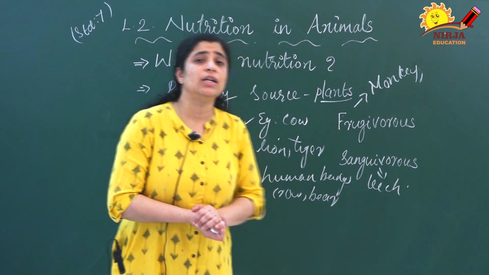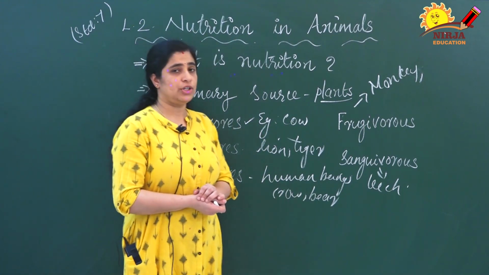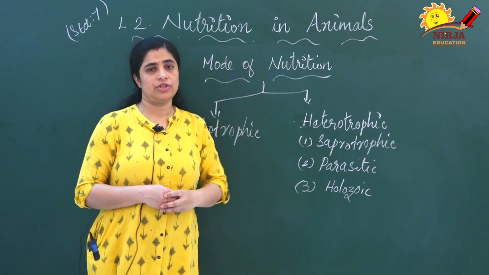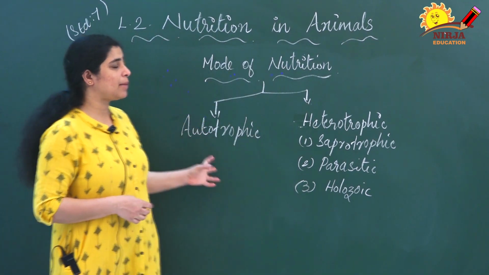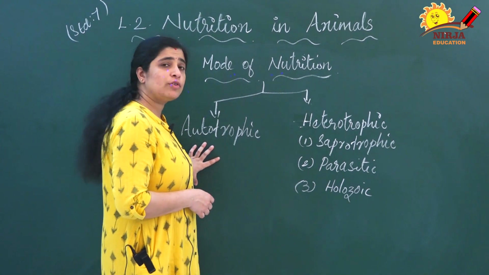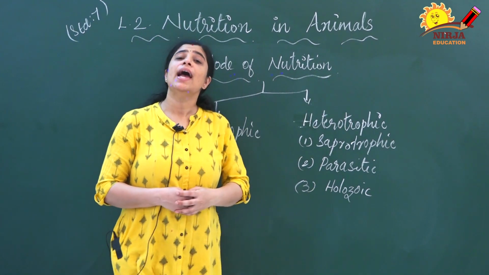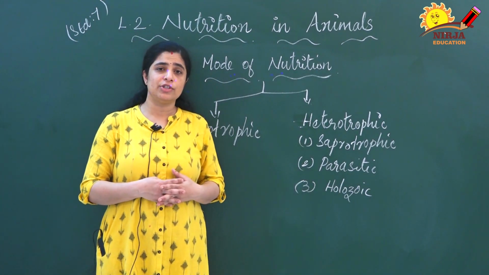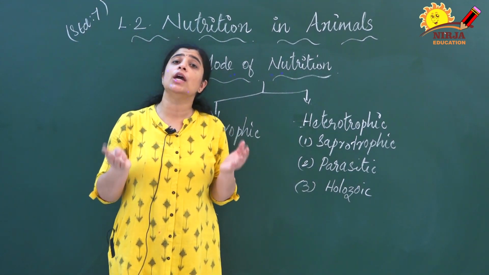Next we will see the different modes of nutrition. The modes of nutrition can be divided into mainly two types, that is autotrophic mode of nutrition and the next one is heterotrophic mode of nutrition. What is autotrophic mode of nutrition? Plants make their own food.